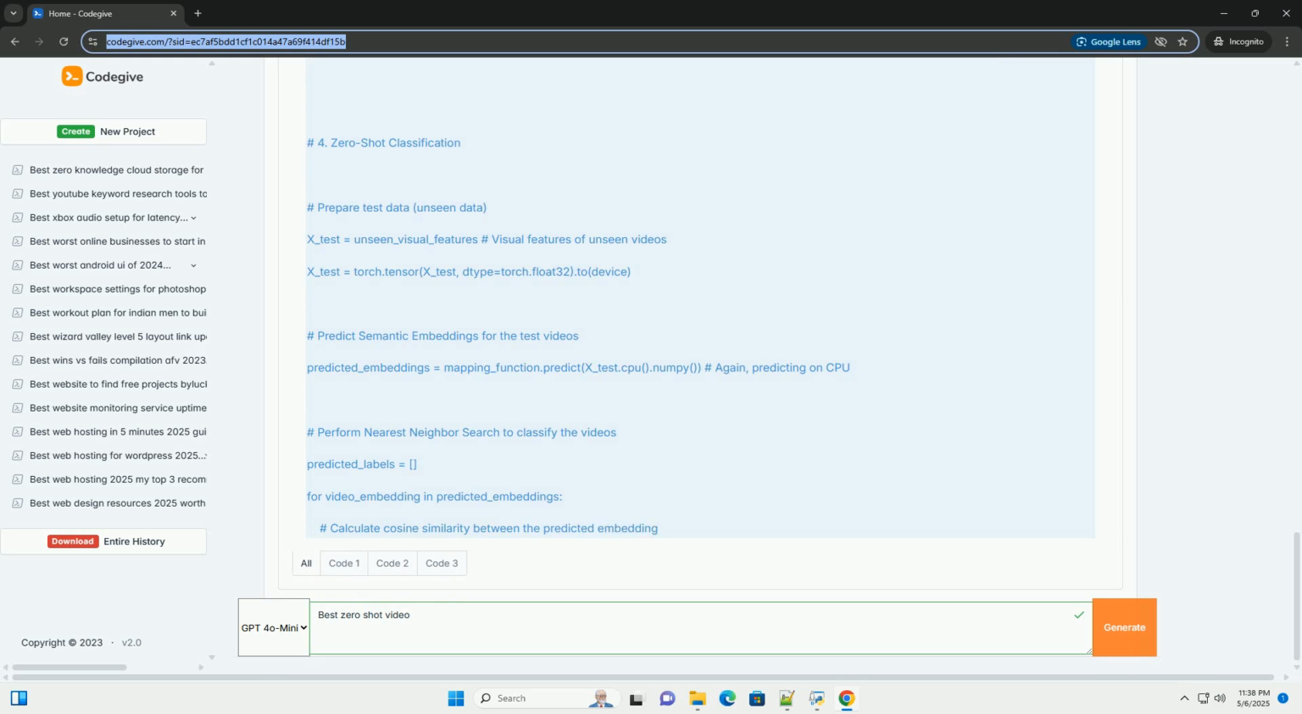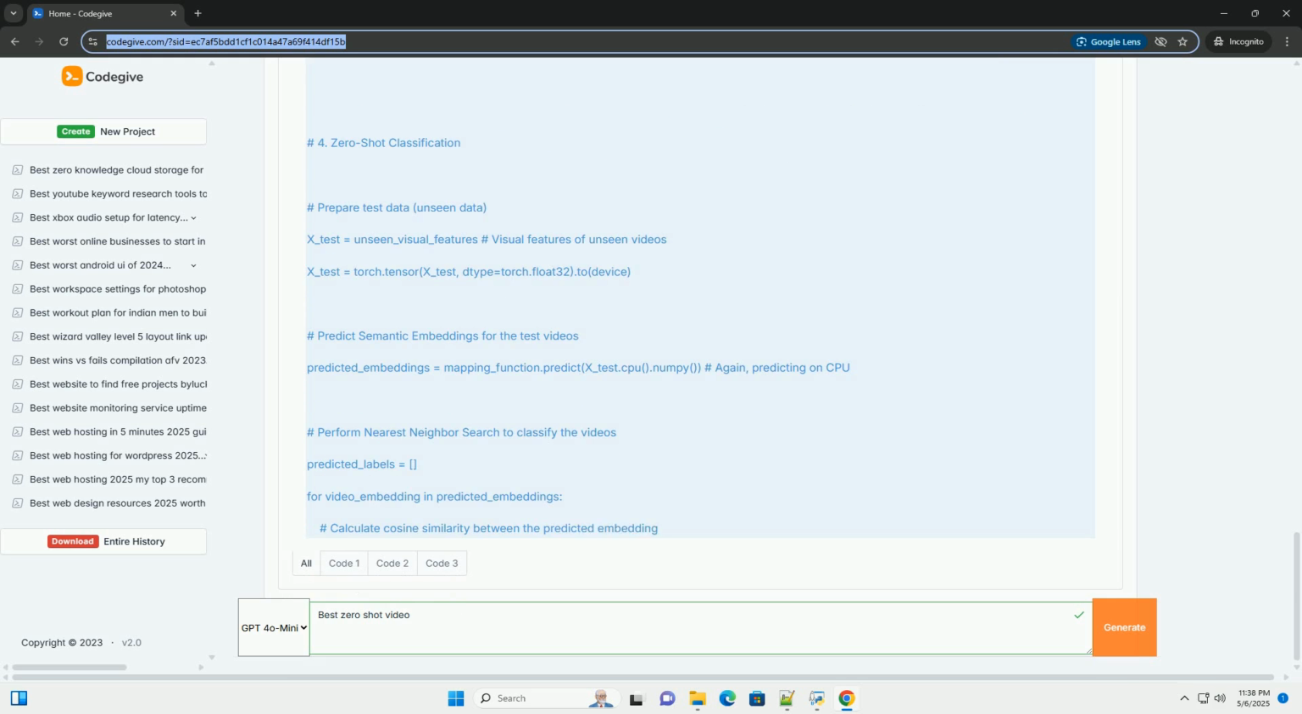1. Data preparation. We define lists of seen_classes and unseen_classes. We create dummy visual features using np.random.rand. In a real application, you would replace this with features extracted from your videos using a pre-trained model like I3D or a transformer-based video encoder. We load the Sentence BERT model using SentenceTransformer. We generate semantic embeddings for the seen and unseen classes using embedding_model.encode.